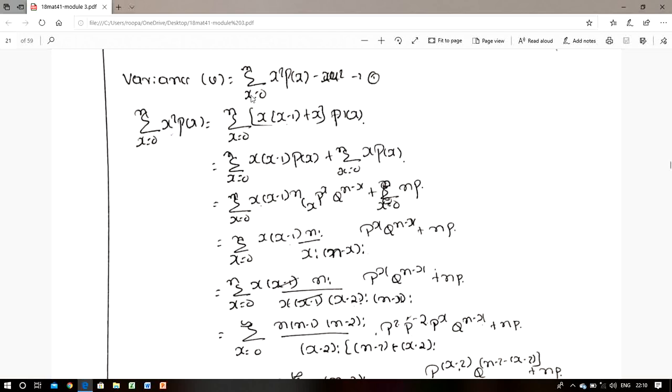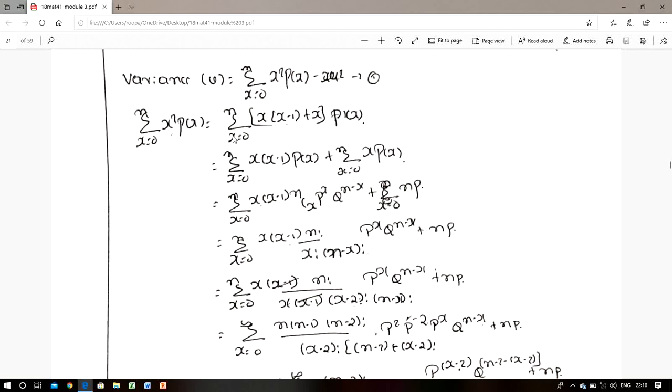First we need to find the value of summation x is equal to 0 to n of x square into p of x. For our convenience, this x square can be written as x into x minus 1 plus x. See, x into x minus 1 is x square minus x, then plus x, the x cancels, and again we get x square.